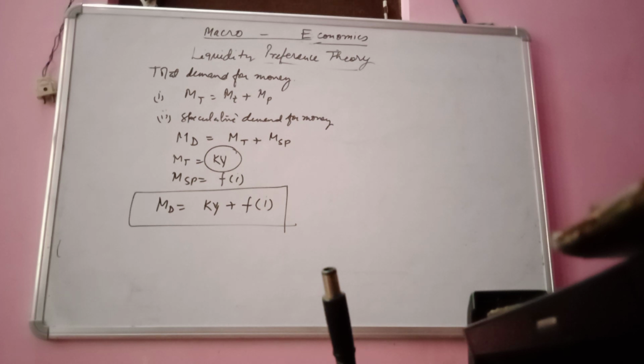Okay, this denotes the speculative demand of money. So this is the demand for money, where we have studied the four types of demand: transaction, precautionary, speculative, and its total.